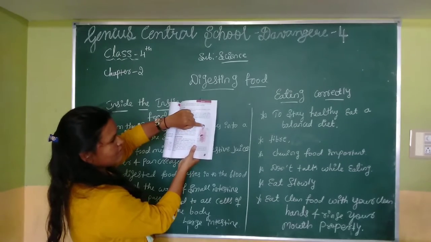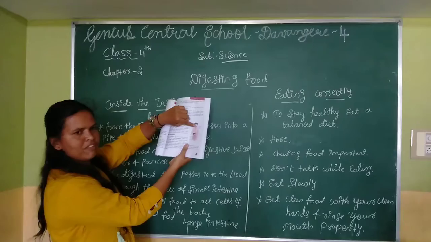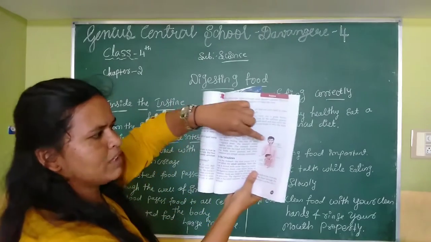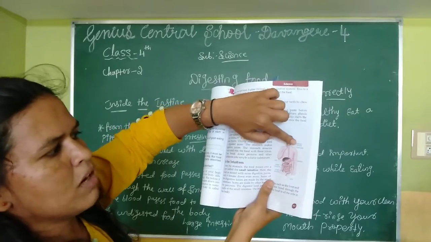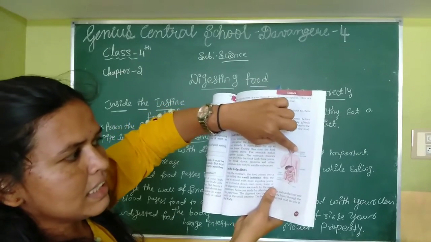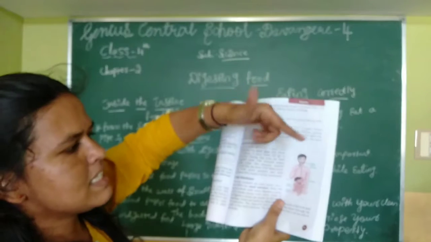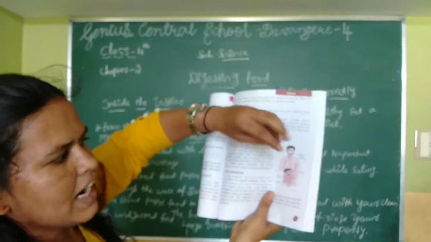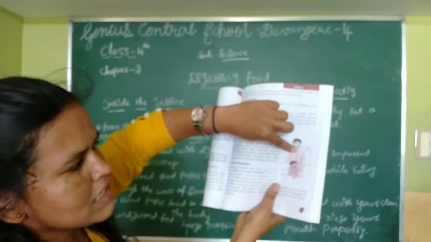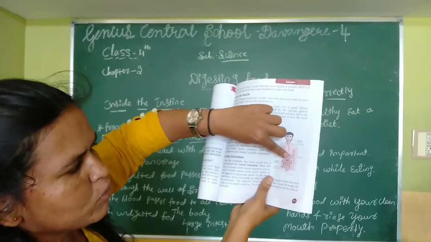Whatever food you consume first goes inside the mouth. Inside the mouth, the salivary glands release saliva. With the help of that saliva, the food is mixed and chewed. Then it goes inside the food pipe, and the food pipe takes it to the stomach.